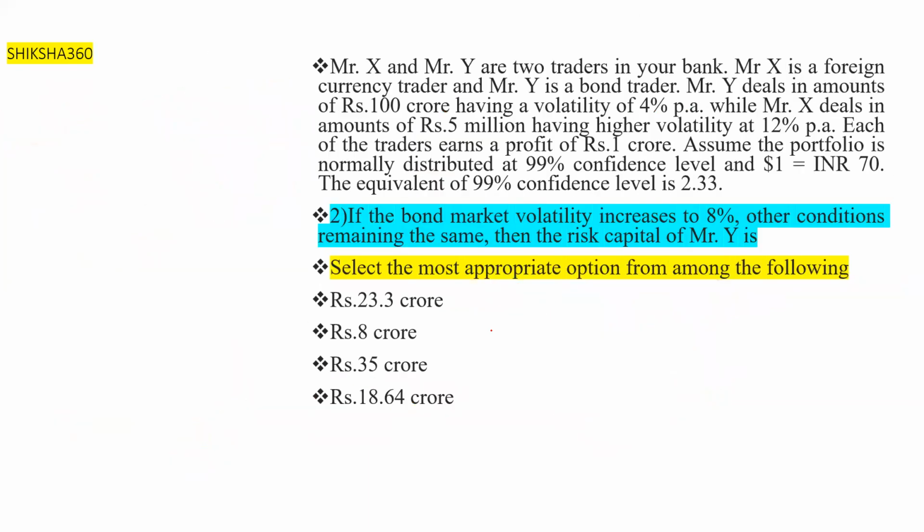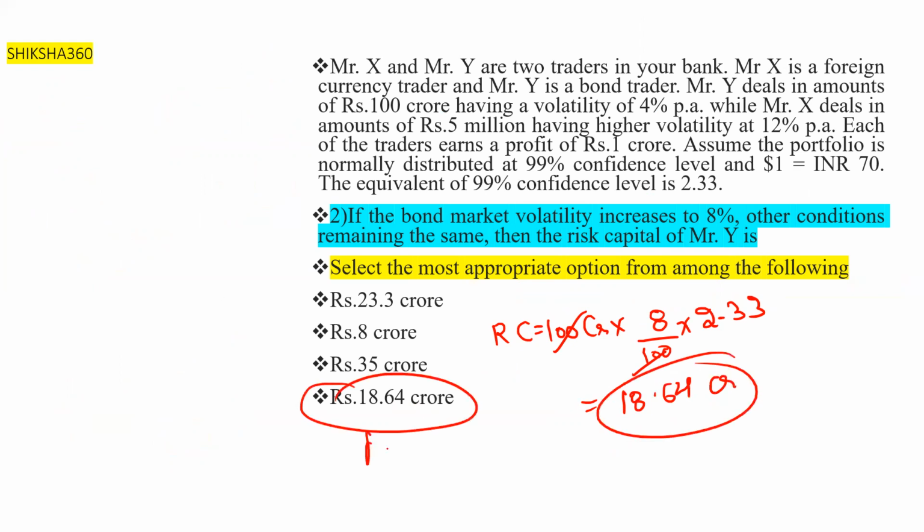Then the risk capital of Mr. Y: the amount he is investing is 100 crore into 8 upon 100 into 2.33. So 8 into 2.33, the 100 is cancelled out. It comes out to be 18.64 crore. So this is the answer.